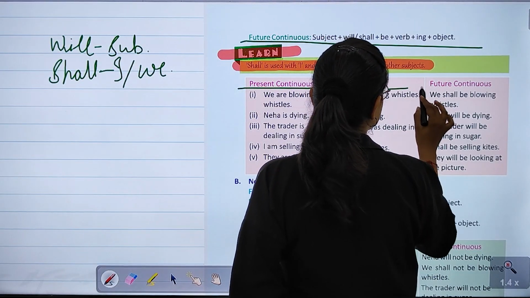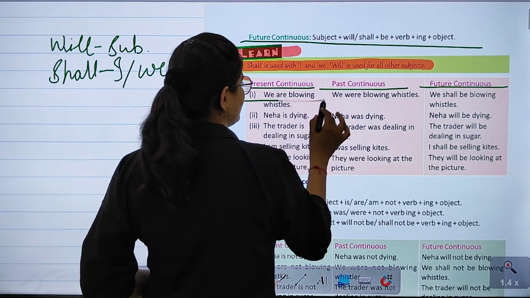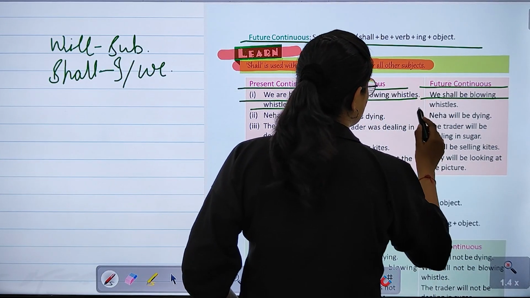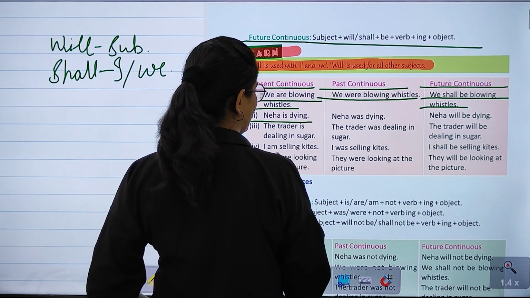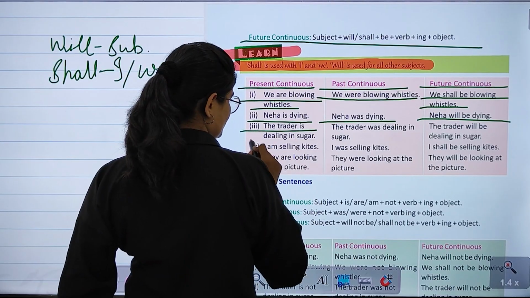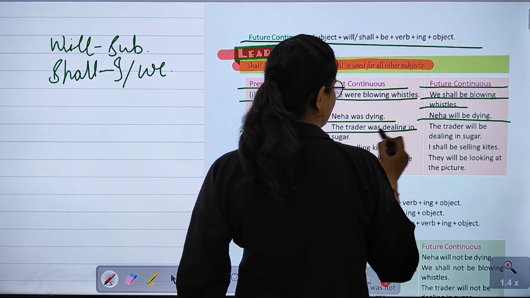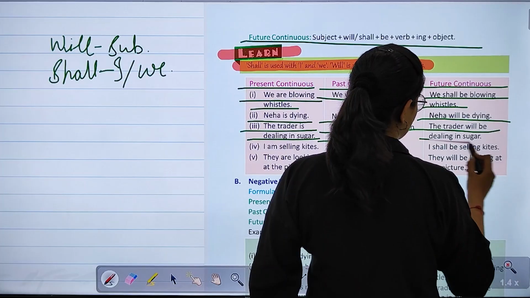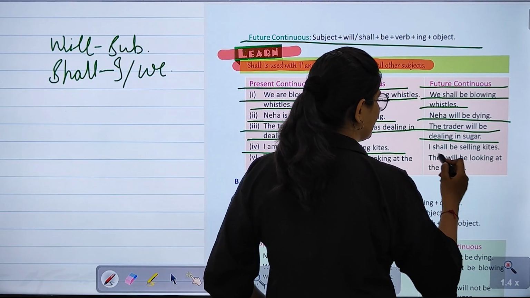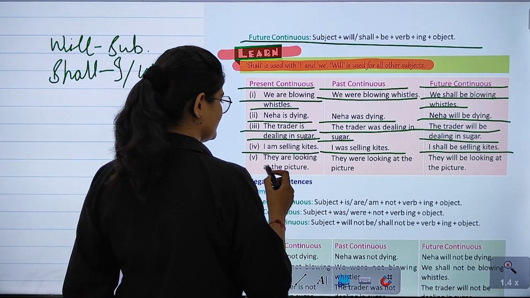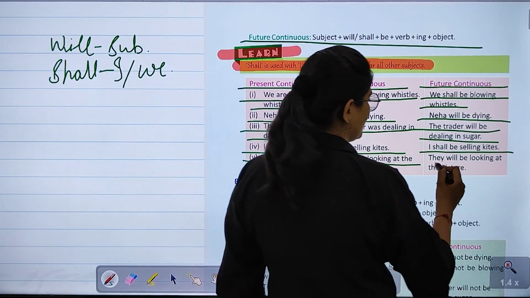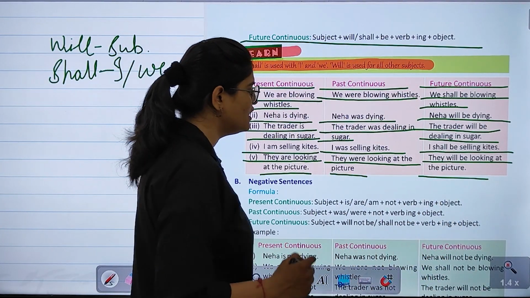Present continuous, past continuous and the future continuous. We are blowing whistles. We were blowing whistles. We shall be blowing whistles. Next, Neha is dying. Neha was dying. Neha will be dying. The trader is dealing in sugar. The trader was dealing in sugar. The trader will be dealing in sugar. I am selling kites. I was selling kites. I shall be selling kites. They are looking at the picture. They were looking at the picture and they will be looking at the picture.